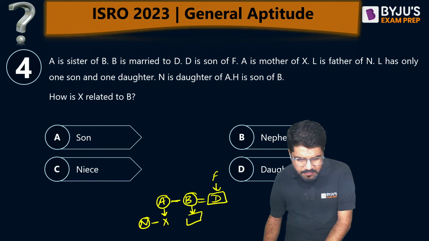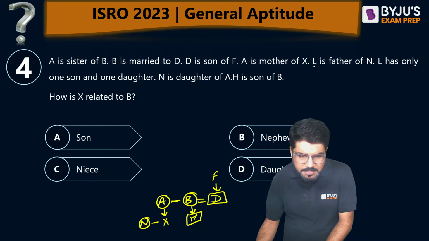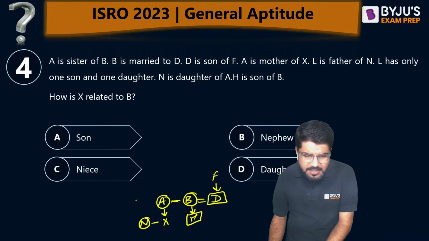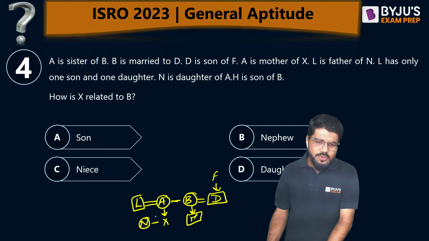H is the son of B. Also, there is one statement mentioned. L is the father of N. L is the father. Now, already A is the mother. So, L is the father. That means L is going to be married to A.